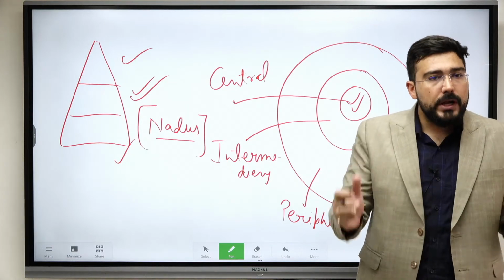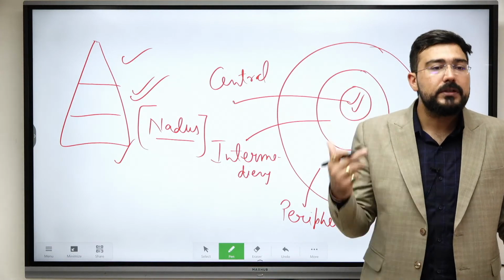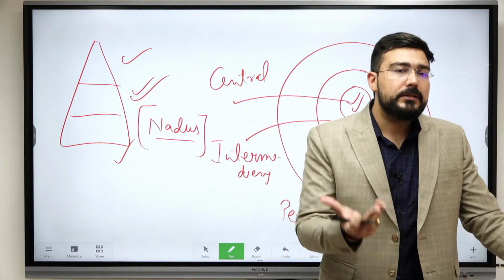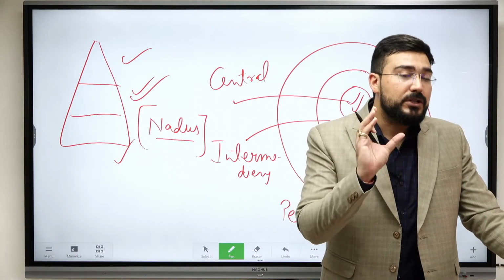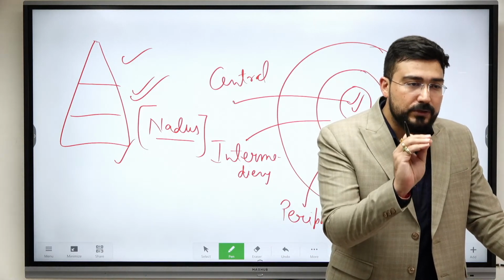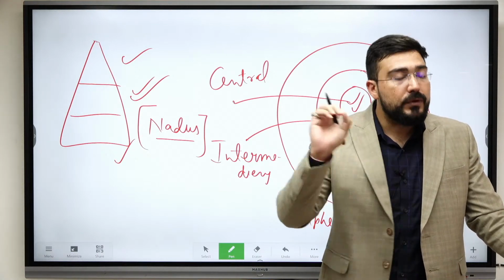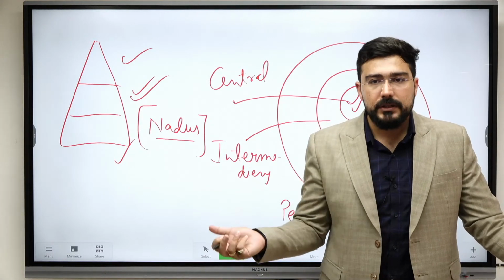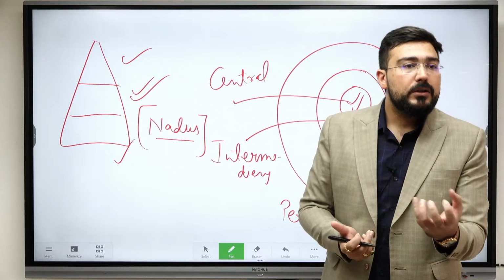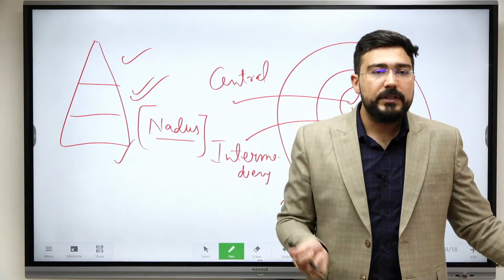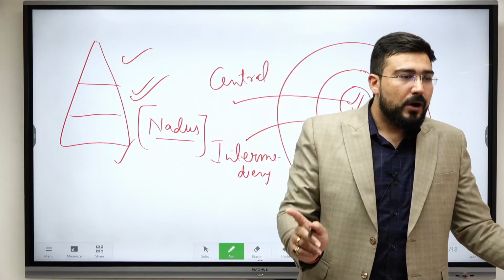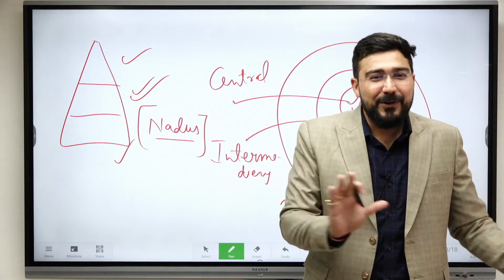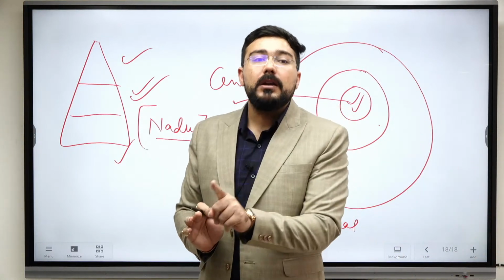Then we see consolidation, then we see centralization, eventually some weak rulers will come, we'll see decentralization, and last one they'll become mere rulers, where we can consider ritual sovereignty. The concept of ritual sovereignty can only be applied to very weak rulers which stay in the end, like we see the Mughals. Bahadur Shah Zafar hai, so he was more of a ritual sovereignty. He revolt भी start किया 1857, it was in the name of Mughal emperor. और मुगल एम्परर खुद इंग्लिश को बोल रहा है, भाई सॉरी मेरे नाम तो गलत यूज कर रहे हैं, मुझे भेज दो कहीं पे, आई एम नॉट इन्वॉल्व इन ऑल दिस. सो दैट वाज रिचुअल सॉवरेंटी.